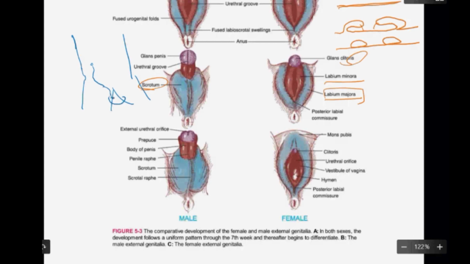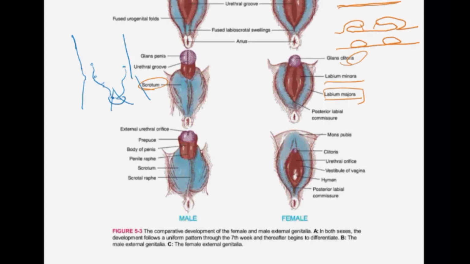Any obstruction or defect in this pathway is going to make the testis get stuck in some location along the entire pathway. That is called undescended testis.